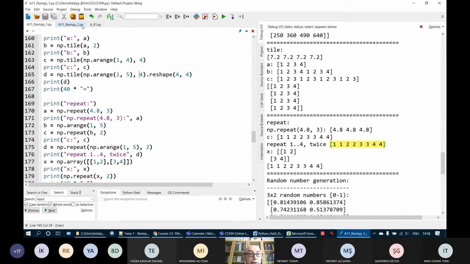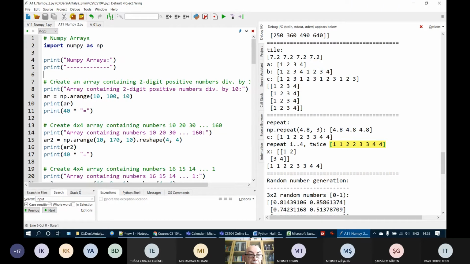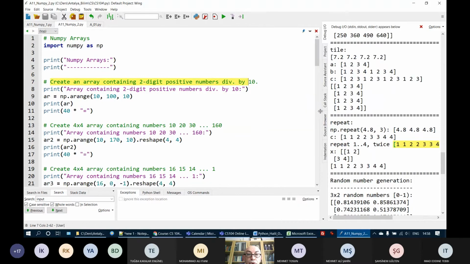Now let's see some example questions. Create an array containing 2-digit positive numbers divisible by 10. Okay. So what I do, I write np.arange. As I said before, arange is similar to the range method, but it is used to create a NumPy array. 2-digit positive numbers start from 10 and go until 100 exclusive.